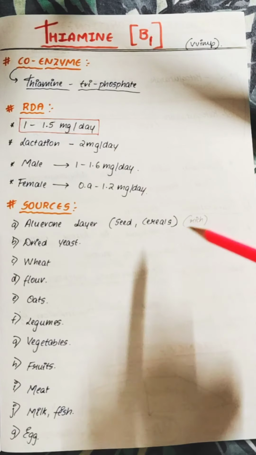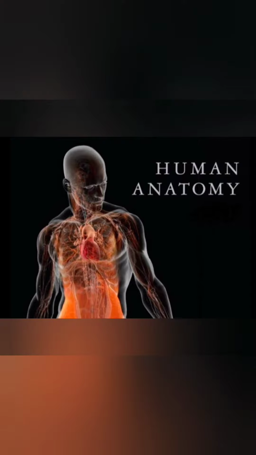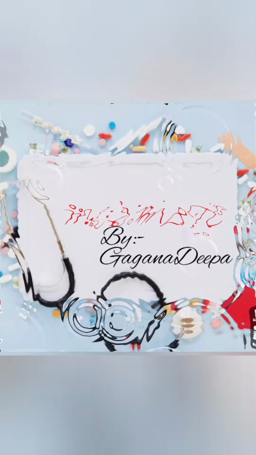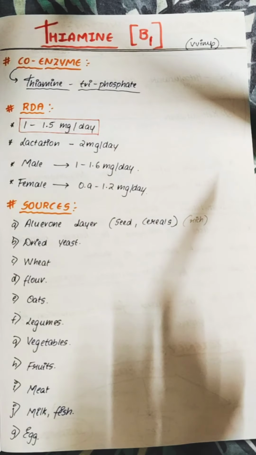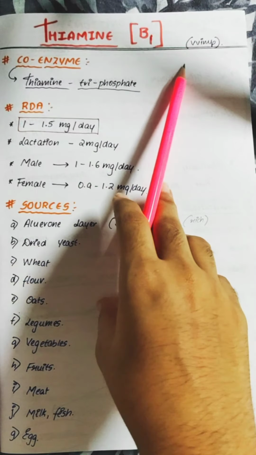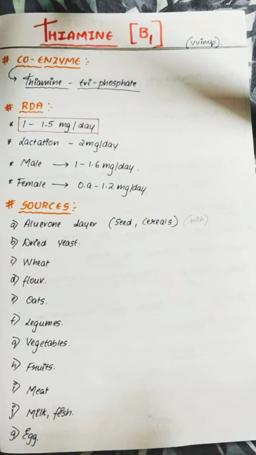Guys, this is a video on thiamine. Thiamine, which is vitamin B complex, the B1 complex. It is a very important question. So we look at the coenzyme of thiamine. The coenzyme of thiamine is thiamine pyrophosphate.